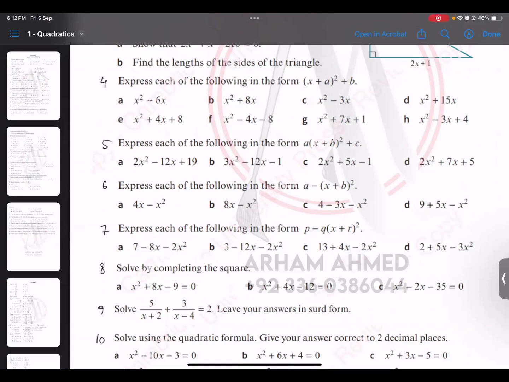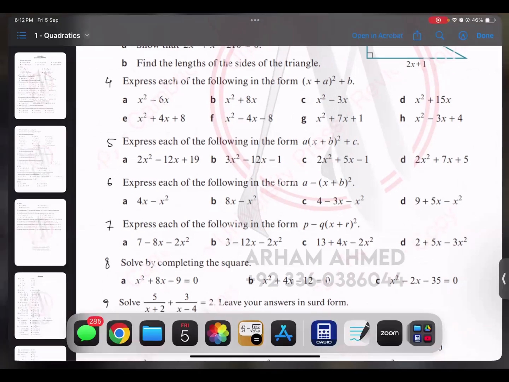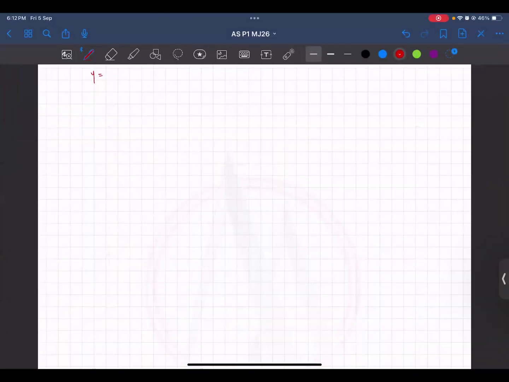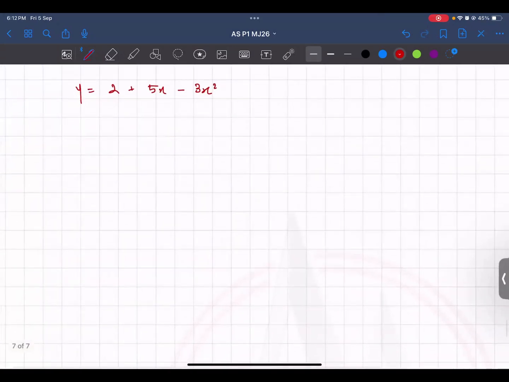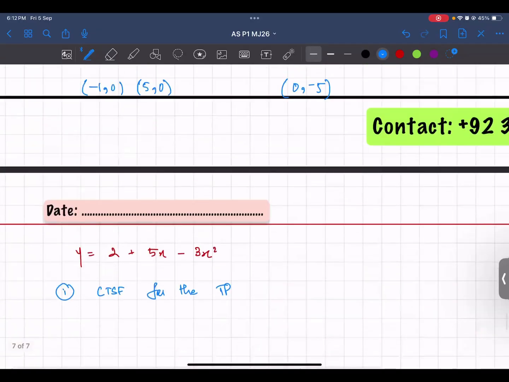2 + 5x - 3x². Okay. So first step, completing the square form for the turning point. We already did completing the square form for this one.